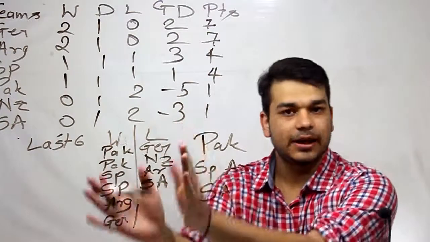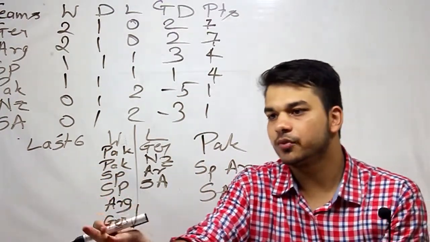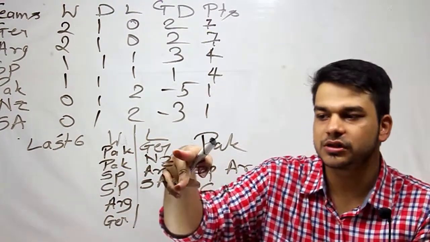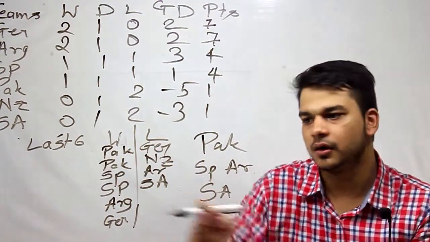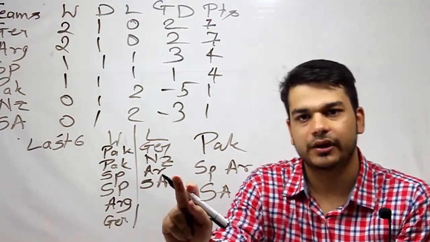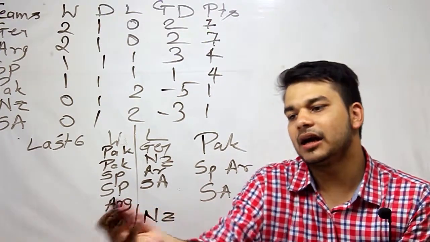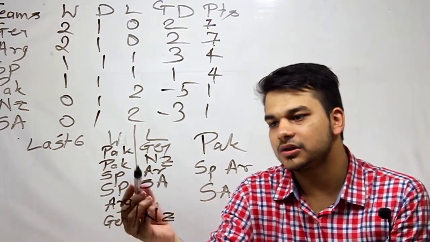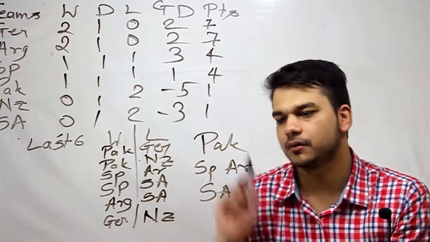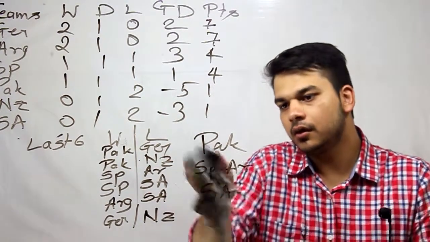Now, if you look at this table, Pakistan appears twice, Spain appears twice, Germany appears twice, Argentina appears twice. So the only 2 options remaining are New Zealand and South Africa, which will appear here. Germany has already played South Africa, so the last match will be against New Zealand. And Argentina has already played against New Zealand, so their match will be against South Africa. Is this okay? Now I'll just rub it off.